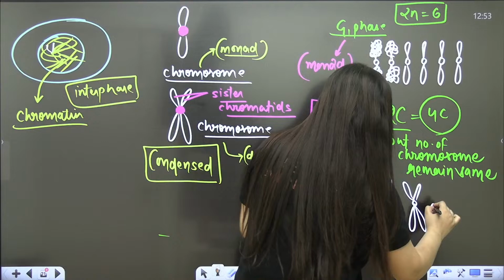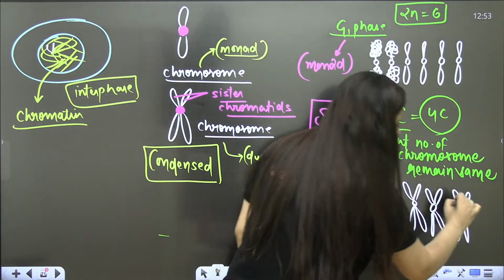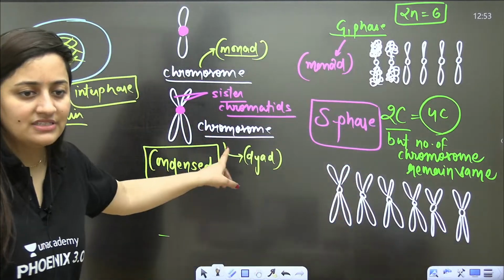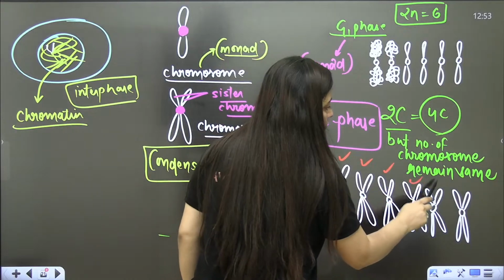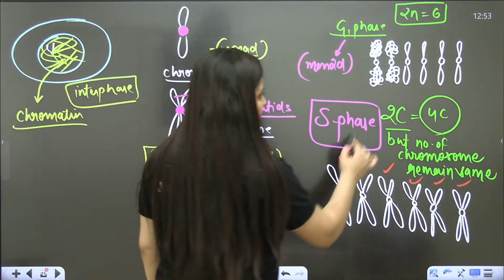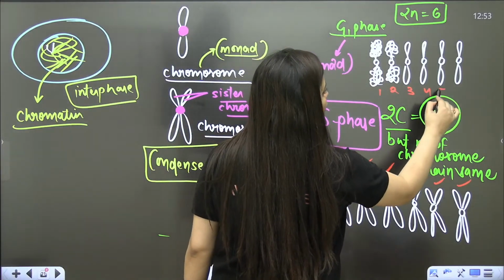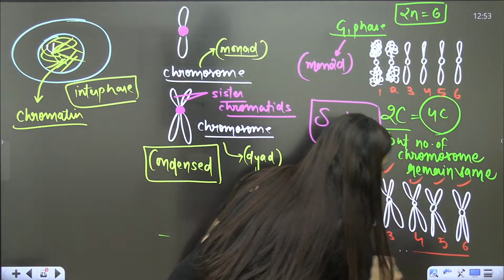Now here this chromosome will have these sister chromatids. And why are they sister chromatids? Because they are attached to the same centromere. Understood? So 1, 2, 3, 4, 5, 6. So the number of chromosomes is the same but the DNA amount is doubled. So here also you have the same number of chromosomes.